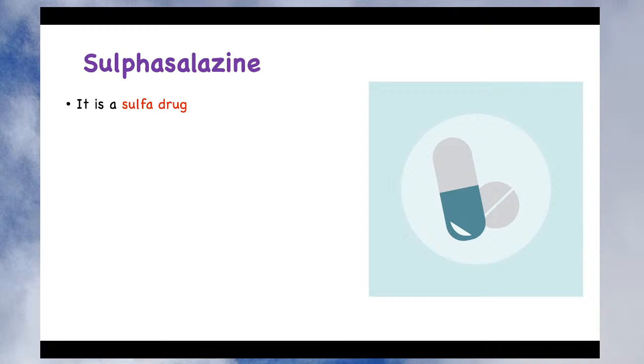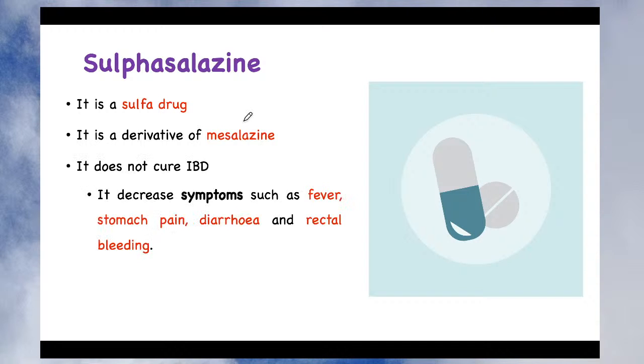So let's see a little bit about sulfasalazine, because sometimes questions come in examinations specifically on sulfasalazine, and it's a very important drug for the treatment of ulcerative colitis or inflammatory bowel disease. As I have mentioned, it is the sulfur drug which is common in all derivatives of aminosalicylate. It is a derivative of mesalazine, meaning earlier mesalazine was invented, and then a sulfur group was added, and then mesalazine became sulfasalazine.